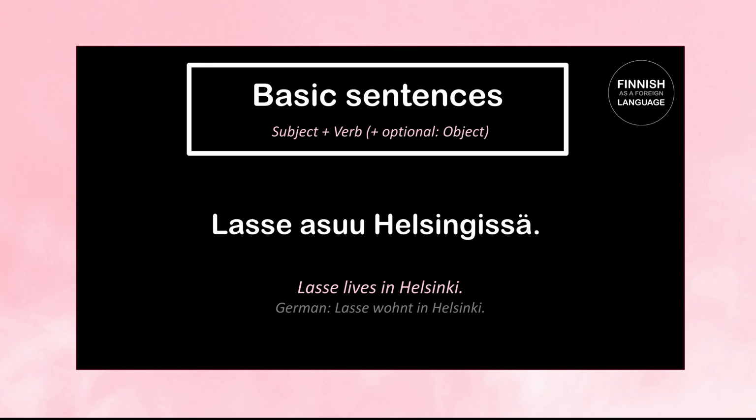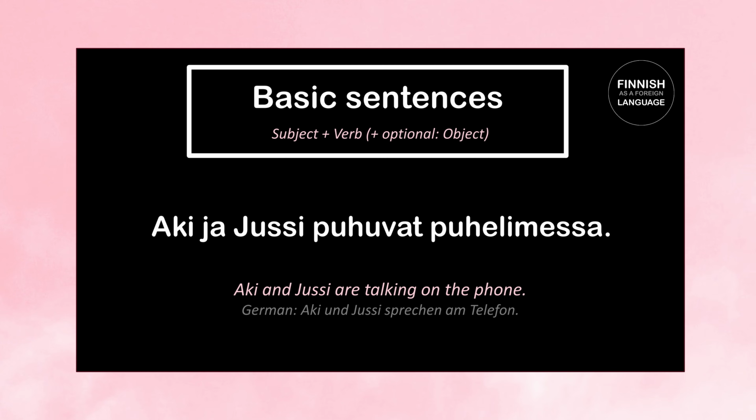Let's have one more example. Aki ja Jussi puhuvat puhelimessa means Aki and Jussi are talking on the phone. So Aki and Jussi here are our subject. Puhuvat is our verb. It's the third person plural present tense of the verb puhua, which means to speak, and puhelimessa means on the phone. It's the inessive case of puhelin, which means telephone. So let's repeat. Aki ja Jussi puhuvat puhelimessa. Aki and Jussi are talking on the phone.